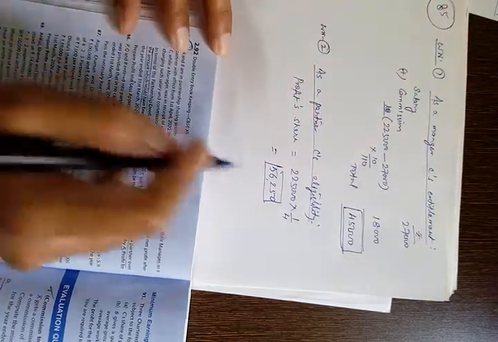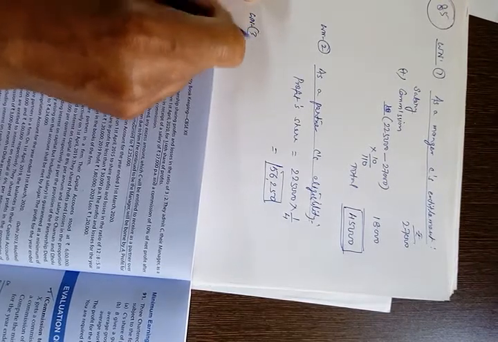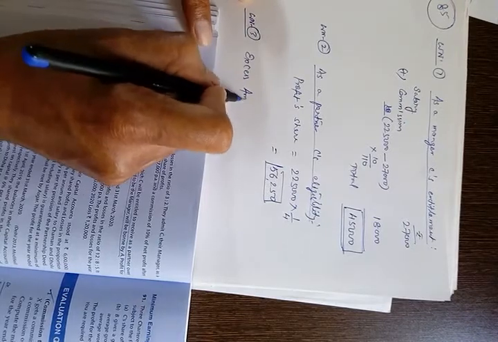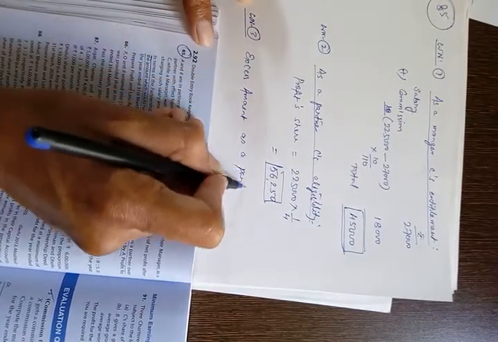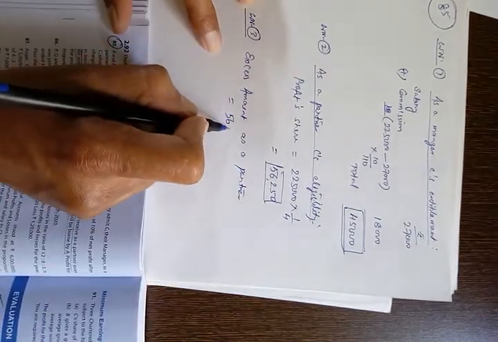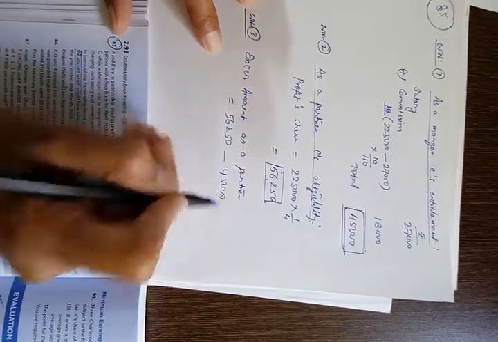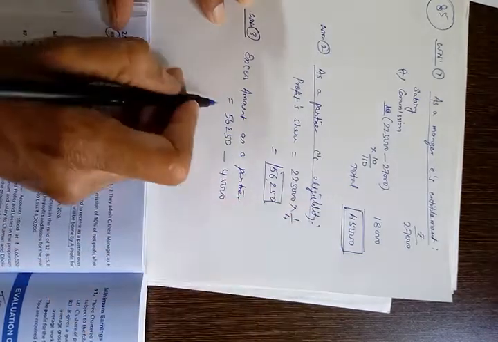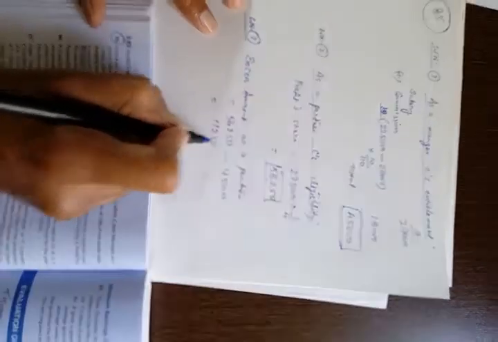So A is giving guarantee that, working note 3, excess amount as a partner is equal to 56,250 minus 45,000, that is 11,250.